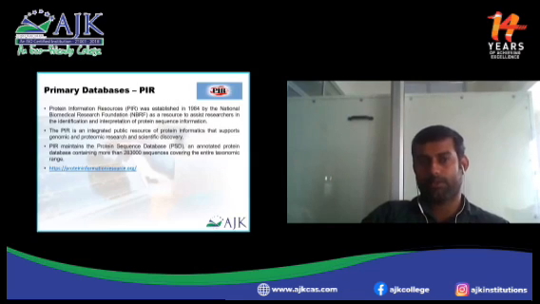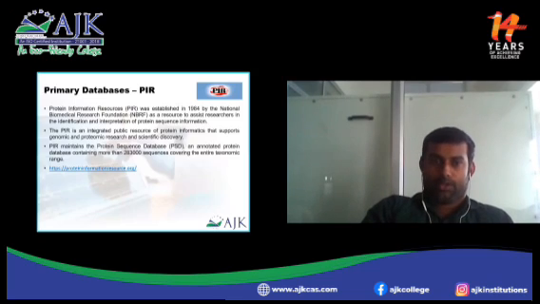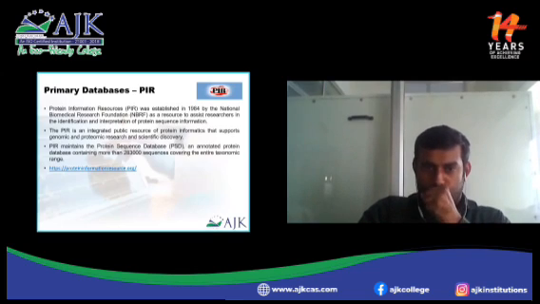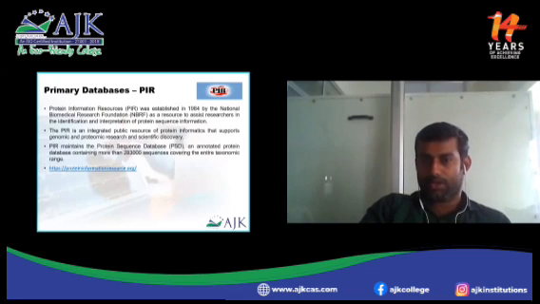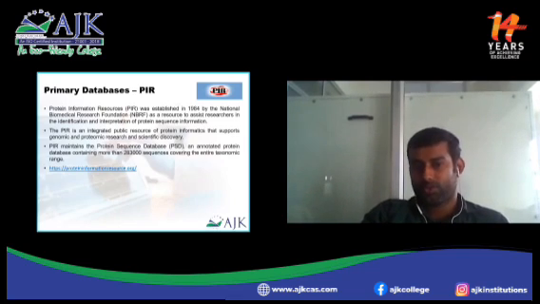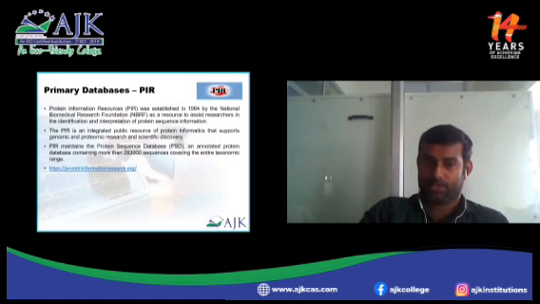Primary database, PIR, Protein Information Resource. It was established in 1984. It was developed by the National Biomedical Research Foundation, NBRF. It consists of an integrated public source of protein informatics that supports genomic and proteomic research and new scientific discoveries. It maintains the protein sequence database, an annotated protein database containing more than 283,000 sequences covering the entire taxonomic range. Their URL is proteininformationresource.org.